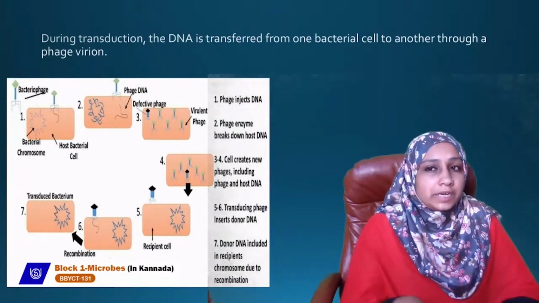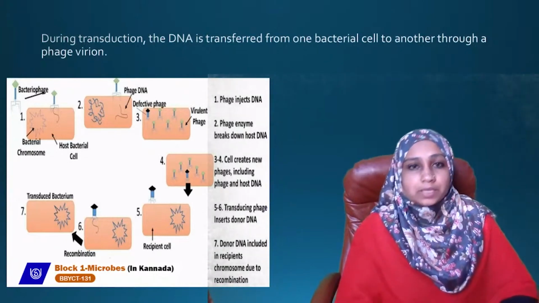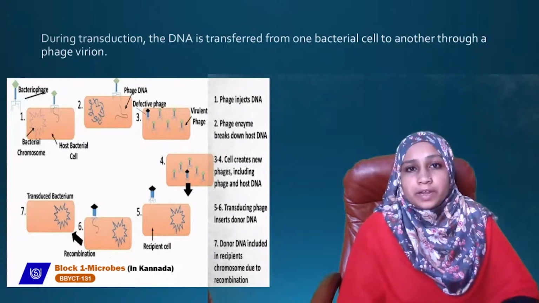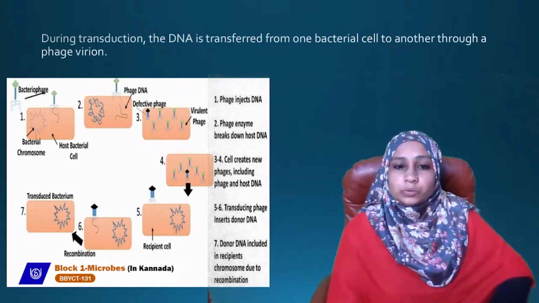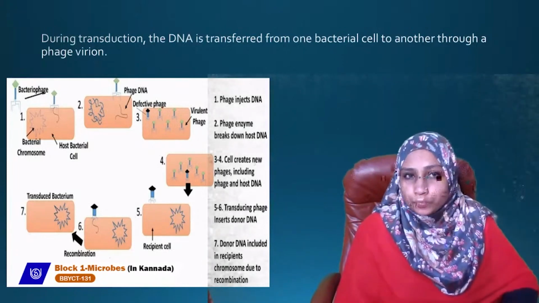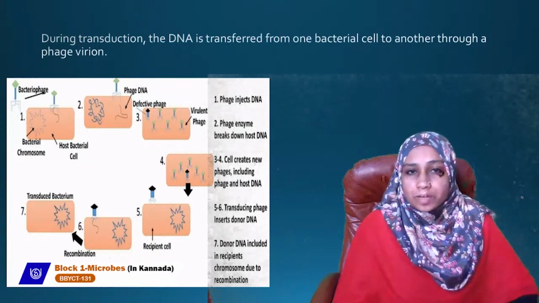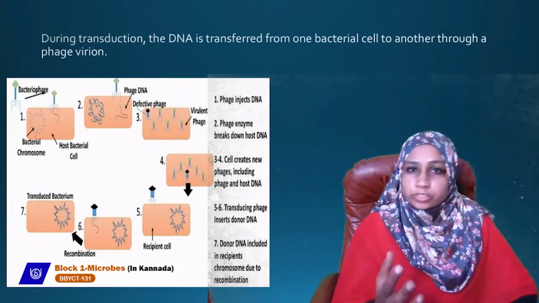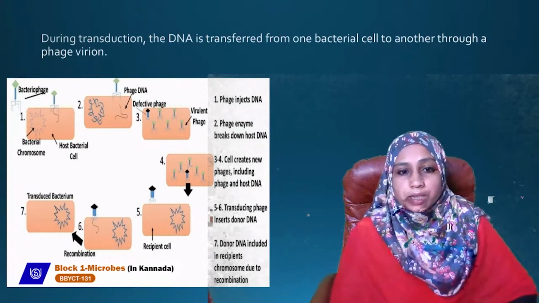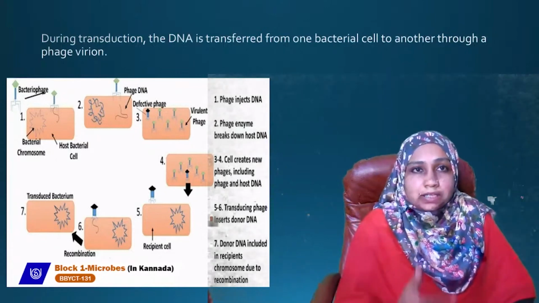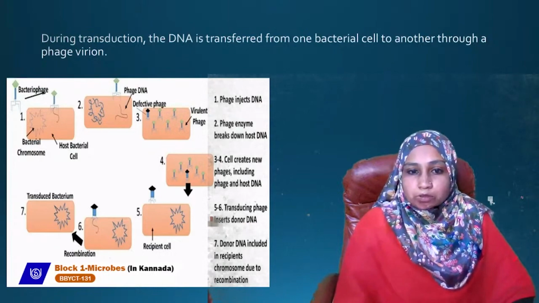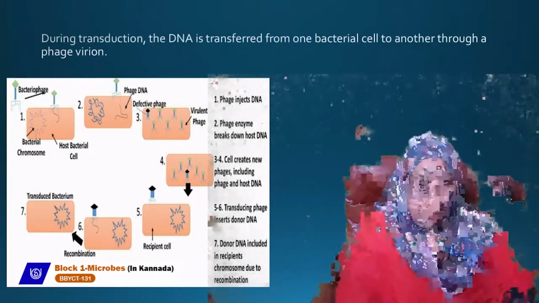Then the phage enzyme breaks down the host DNA. In the next steps, the cell creates new phages, including a phage which contains the host DNA. New phage particles are produced, and then the host cell lyses to release these phage particles.